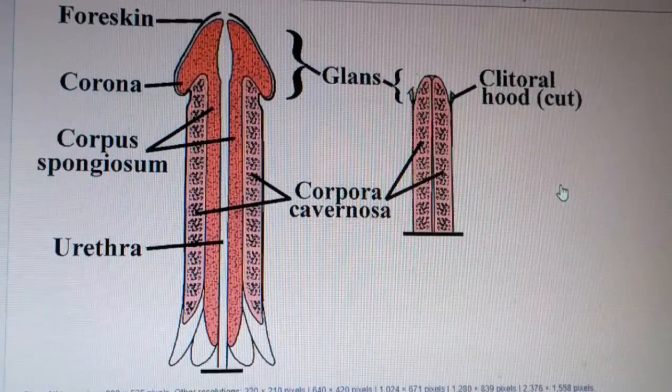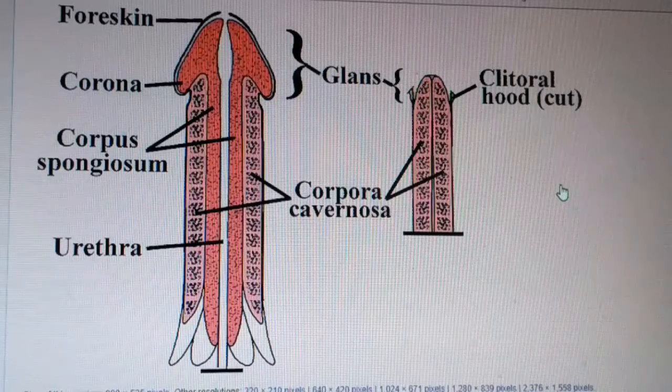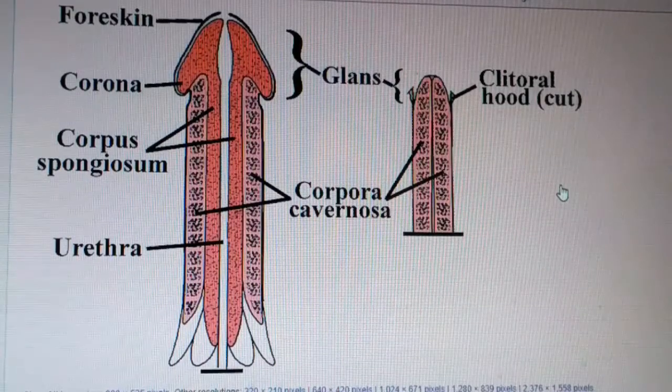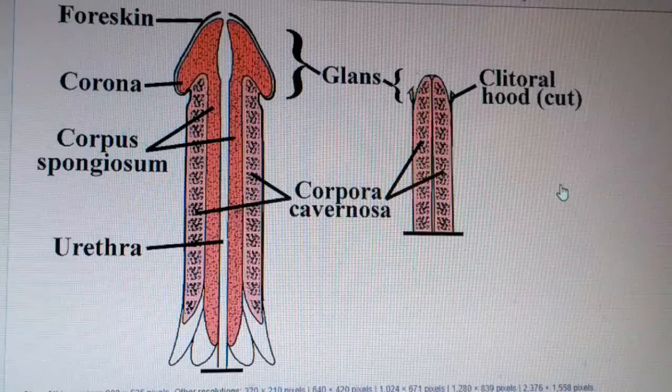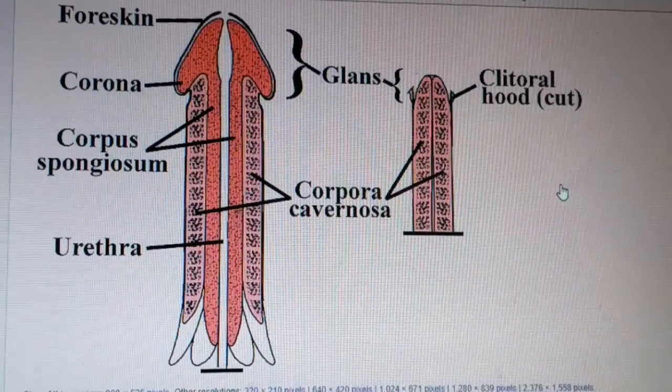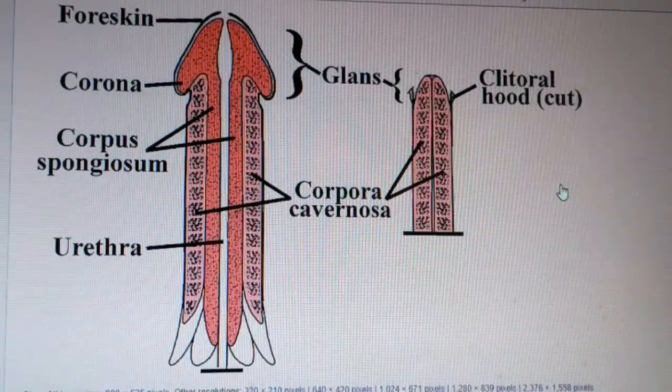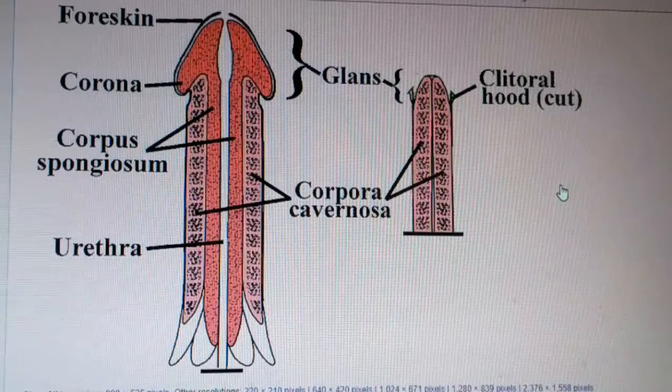The amount of semen per ejaculation is 3 to 4 ml, which contains 80 to 100 million sperms at a time. The components of semen are 90% seminal fluid and 10% sperm.